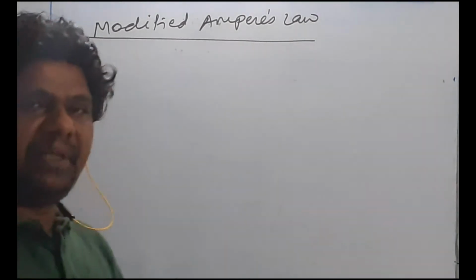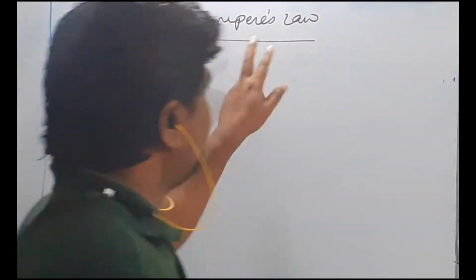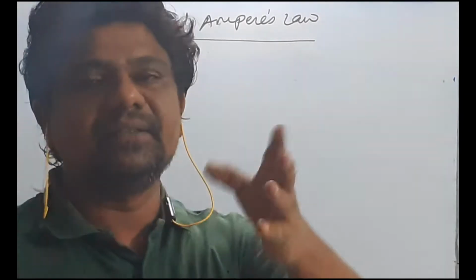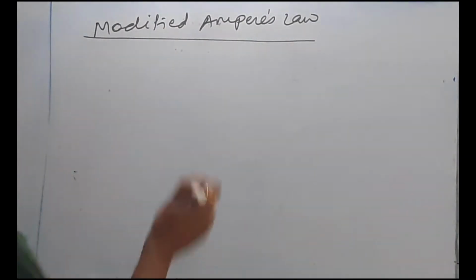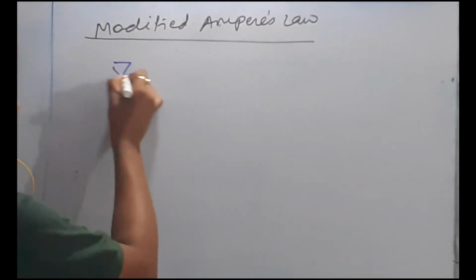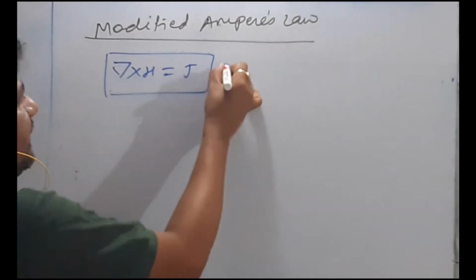In a competitive exam, if you wish to score good marks or a good rank, then you should not just remember the equation. You should try to understand the interpretation of the equation. What is the application? Already we have stated Ampere's law, del cross H is equal to J. This is Ampere's law.